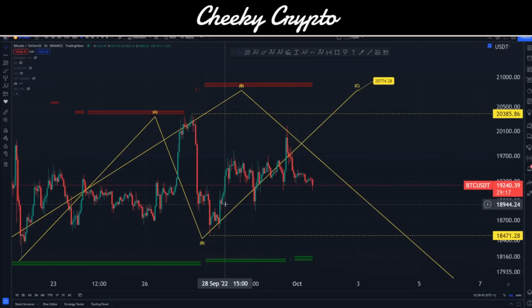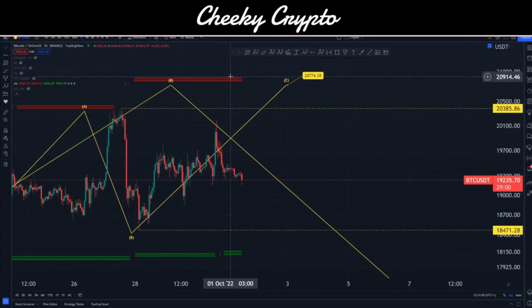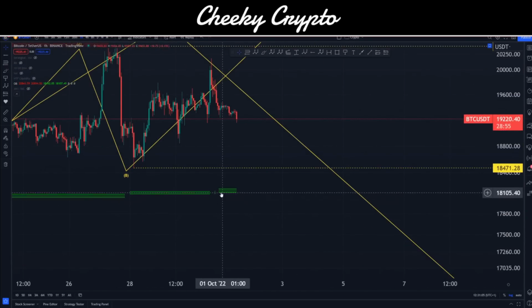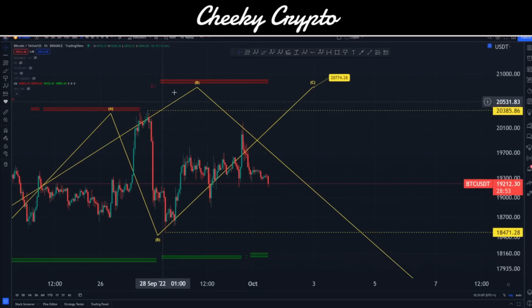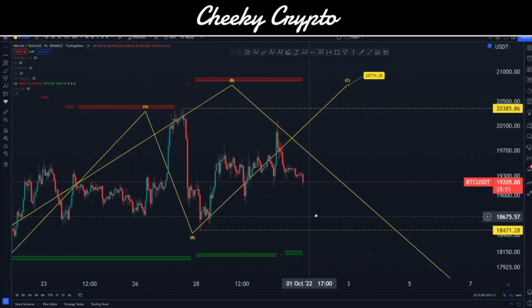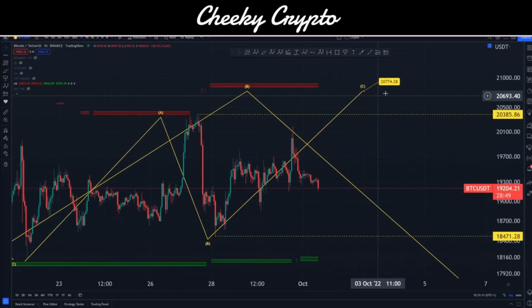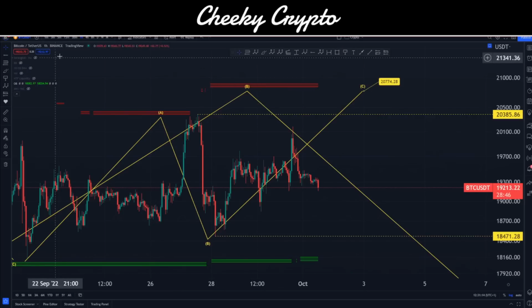Now, if I throw on some order books, we can see that there's a lot of resistance up here, a lot of sell pressure, coming in line with this C wave high. This is why I think this is the most probable outcome. We can't come down here without breaking the structure and then go up here afterwards, but we can come up here, grab this, and then come down here and grab this in the same structure, within a valid structure that we have. So looking at it, I think the most probable solution is that we move on up. Now, this is just from an order book point of view.